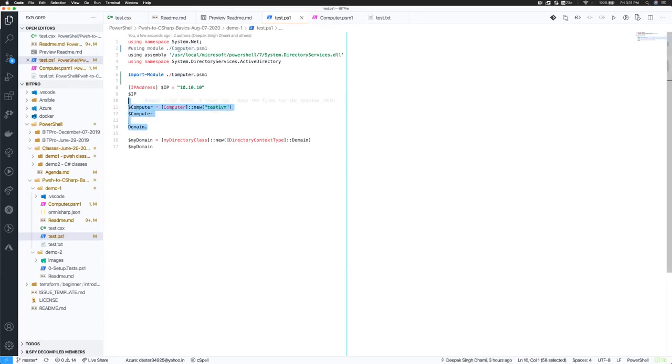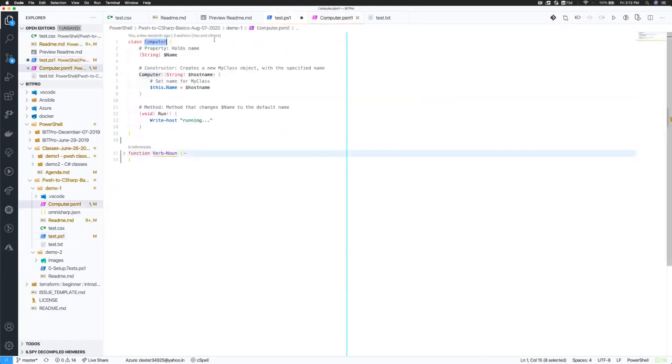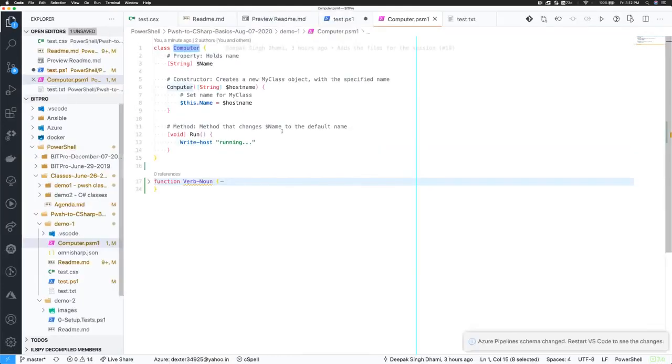So in order for that to work, use using module with either the fully qualified path or the relative path, or just the name of the module, if it is present in your PSModulePath, like it's placed somewhere where PowerShell can discover it, that should work as well. So if you do using module, then you can actually use the type which is defined inside that particular module in your code.